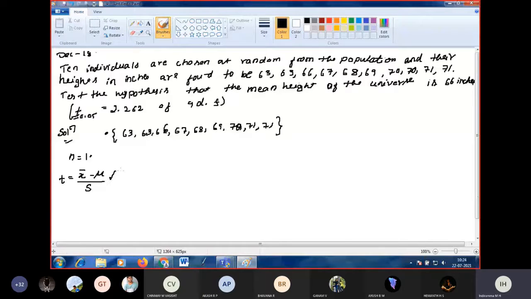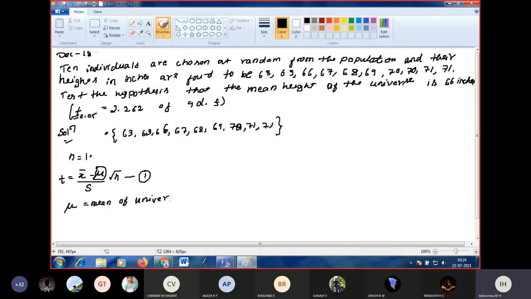Call it equation number 1. So whether they are given mu, what is mu stands for? Mu is mean of population or universe. Population or universe, both are same.